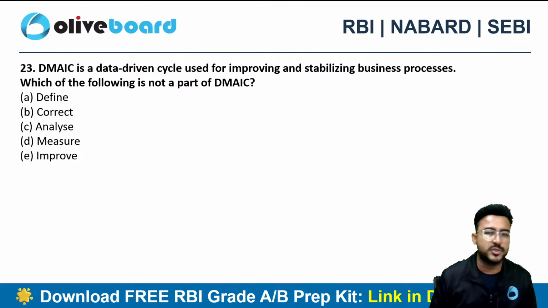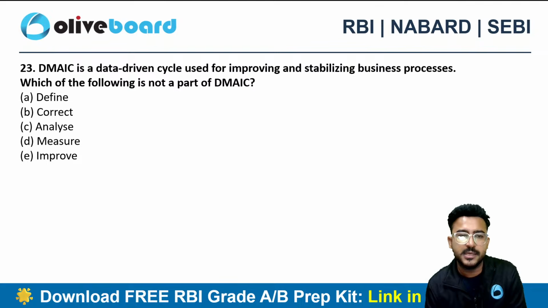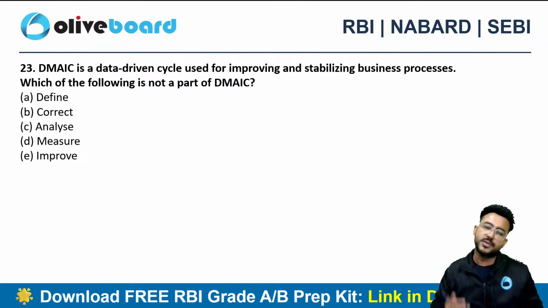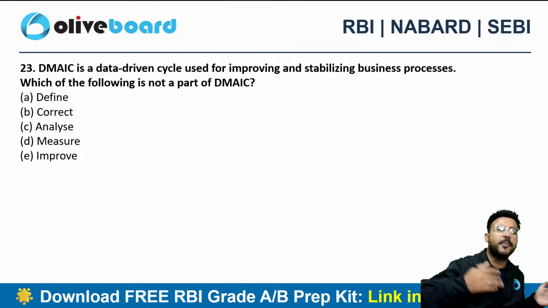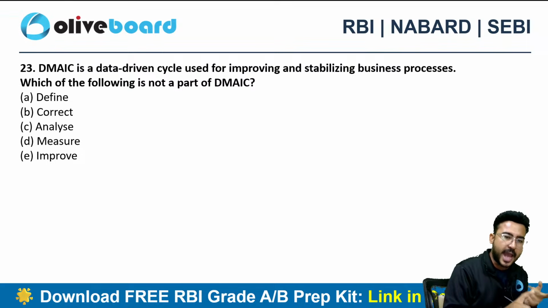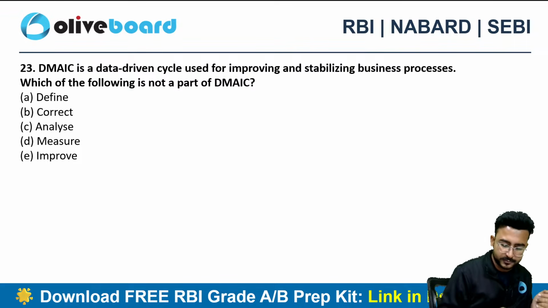Next is your approach of Six Sigma, which is DMAIC, a data-driven cycle used for improving and stabilizing business processes. Which of the following is not a part of DMAIC? Define, correct, analyze, measure, improve.